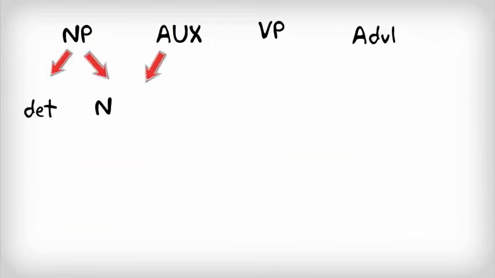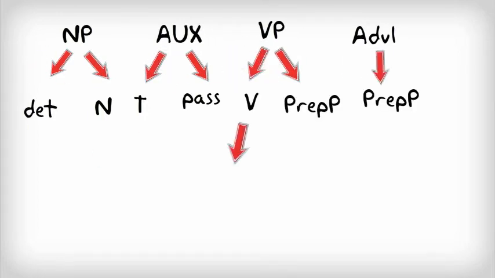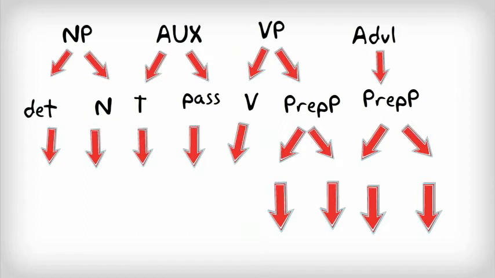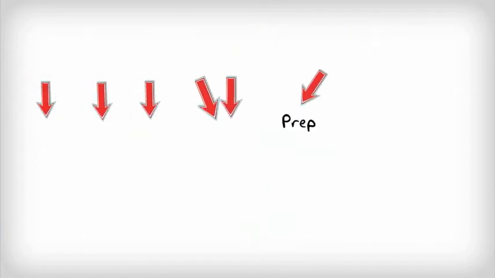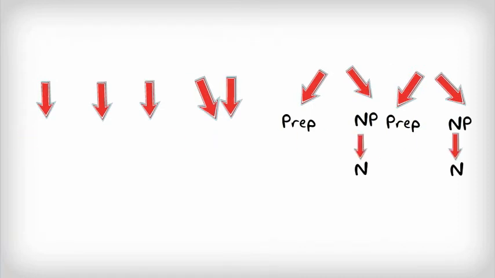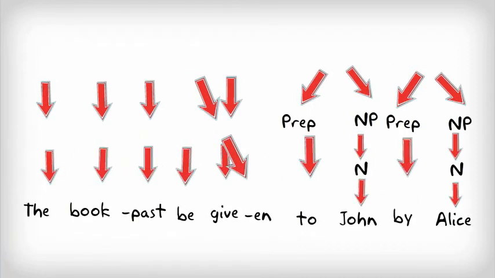Noun phrase is expanded as a determiner and a noun. Auxiliary is expanded as a tense and a passive. Verb phrase is expanded as verb and prepositional phrase. Adverbial is expanded as a prepositional phrase. Both prepositional phrases are expanded as preposition and noun phrase, and both noun phrases are expanded as a noun. The output of phrase structure is the book past be given to John by Alice.